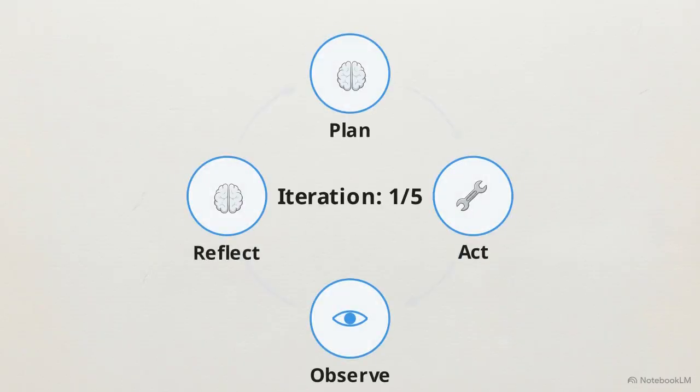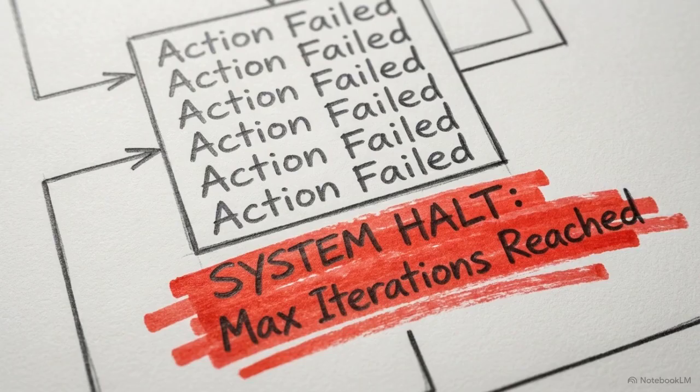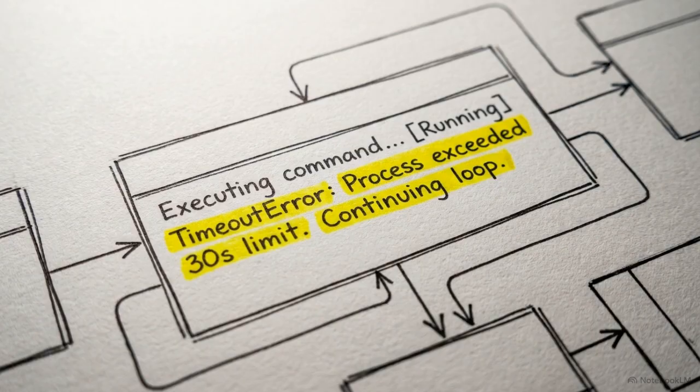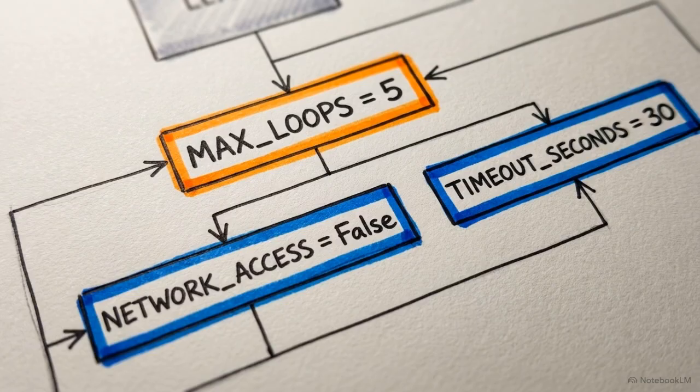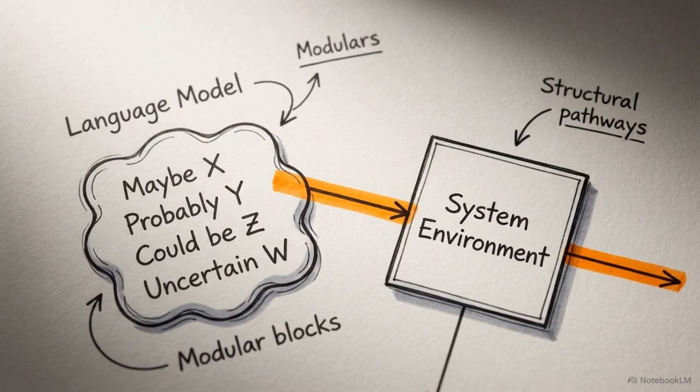Returning to our ReAct loop, we also have to install hard programmatic guardrails. We add a max iteration limit to cap the total number of loops and a timeout clock to monitor any single action. If the agent gets stuck repeatedly trying to fix a broken script, the iteration limit cuts the cycle. If a command hangs indefinitely, the timeout forces the system to move on. Building an AI agent is an exercise in system constraints. It is the engineering of rigid boundaries, precise parsing, and secure environments that safely translate probabilistic AI reasoning into deterministic autonomous action.